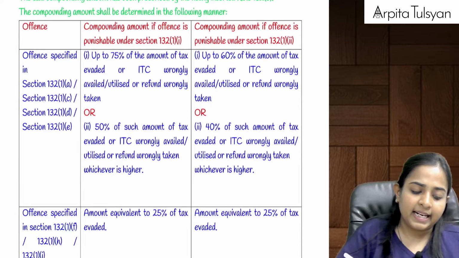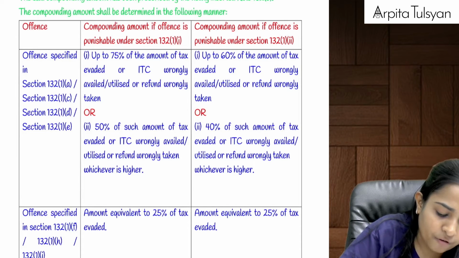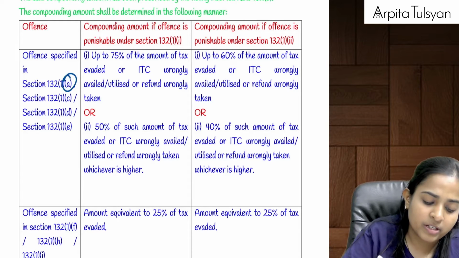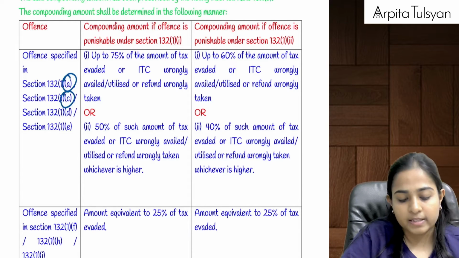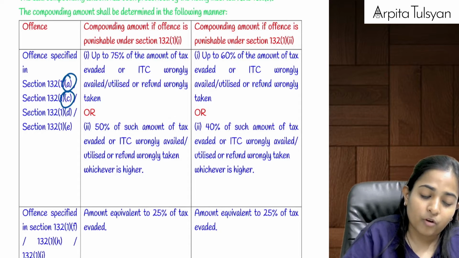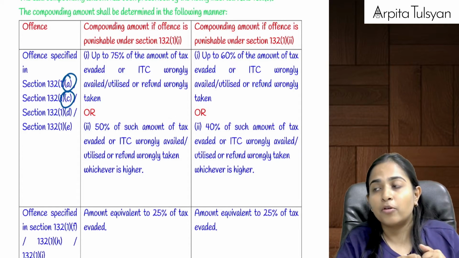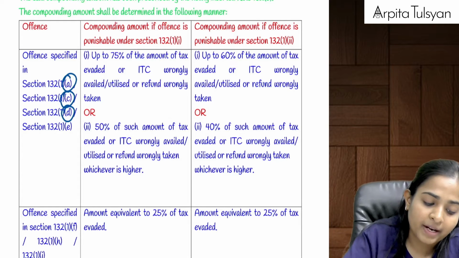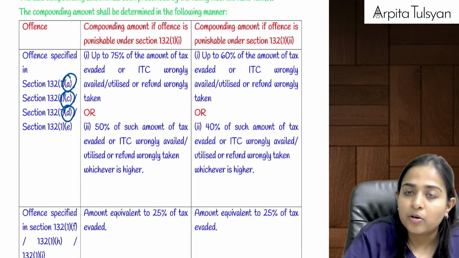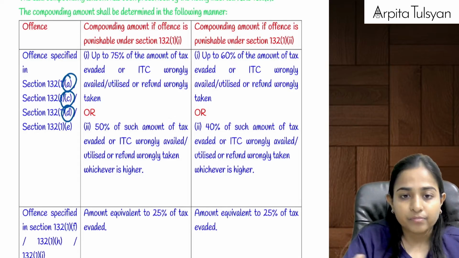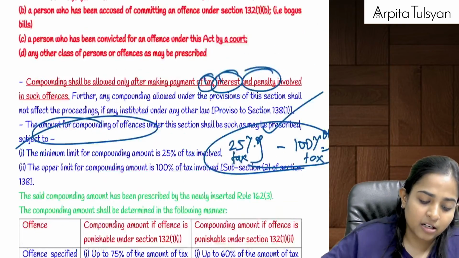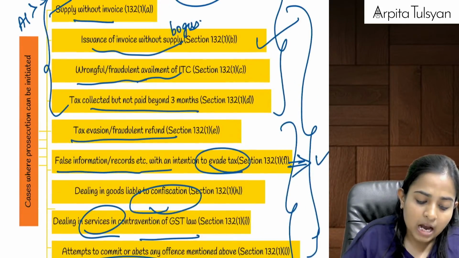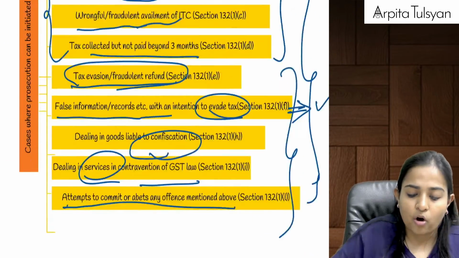Now they are telling that if we have done any offense of clause A, that is supply without invoice, clause C, that was talking about fraudulent availment of ITC, clause D, that is tax collected but not paid to the government beyond 3 months, and clause E that we had studied in that yellow table, about tax evasion or fraudulent refund.